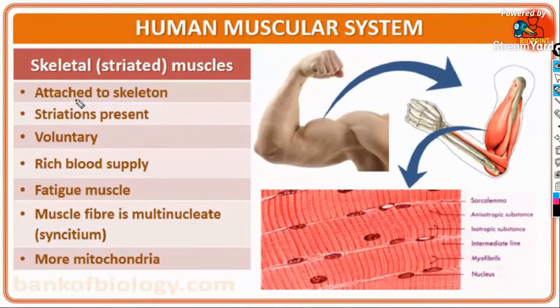Thank you so much. So skeletal muscles, or striated muscles, or voluntary muscles, are attached to the skeleton. Study each and every point by heart. Statement-based questions will definitely come in your NEET exam. Striations are present. They are attached to the skeleton. They are voluntary in nature.